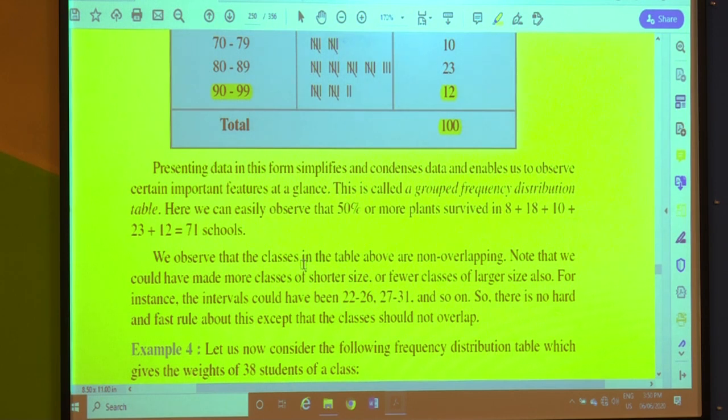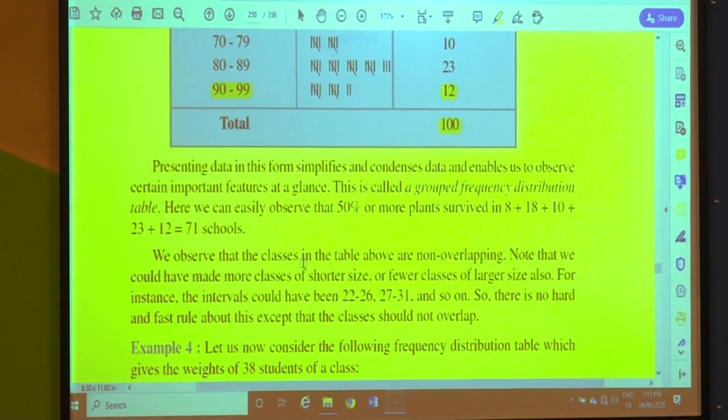From that, what can we understand? We can understand some of the important features quickly. This is called a grouped frequency distribution table. In the previous example, we had seen the students who had attempted the test. Whatever marks the students had scored, all the marks were recorded separately, and we had made a frequency distribution table, but it was ungrouped. Now here this is called a grouped frequency distribution table.